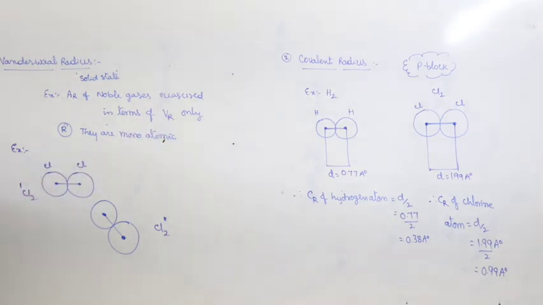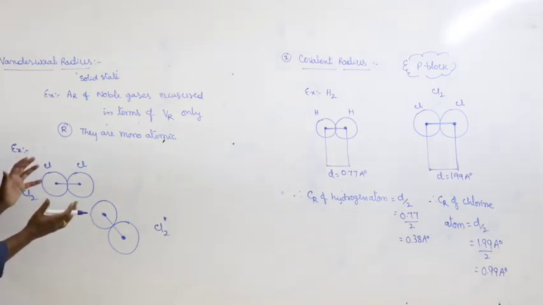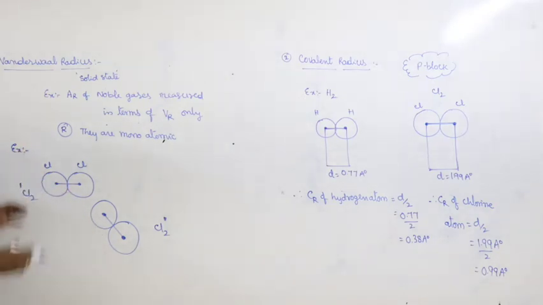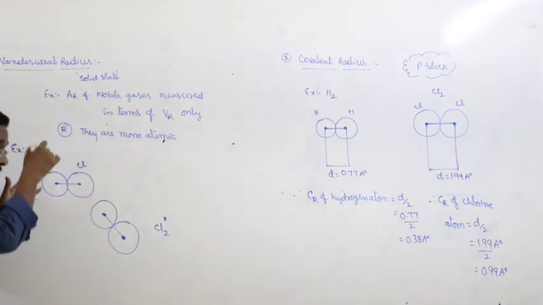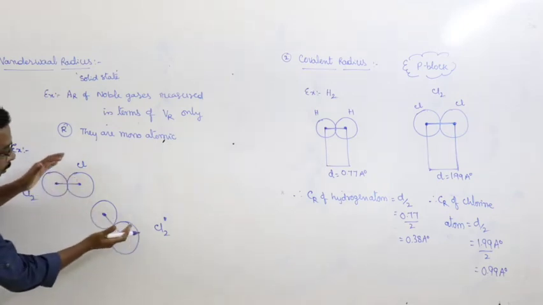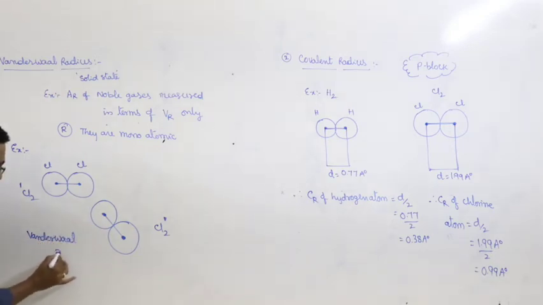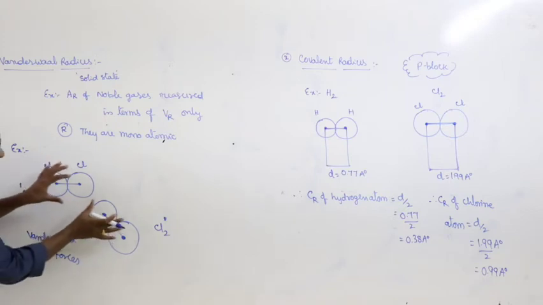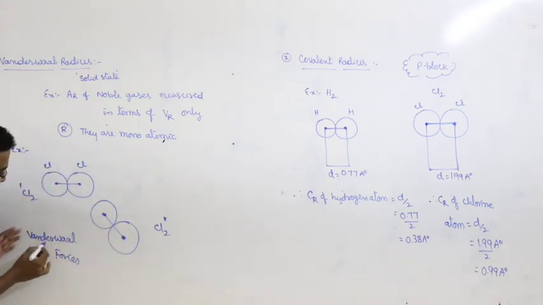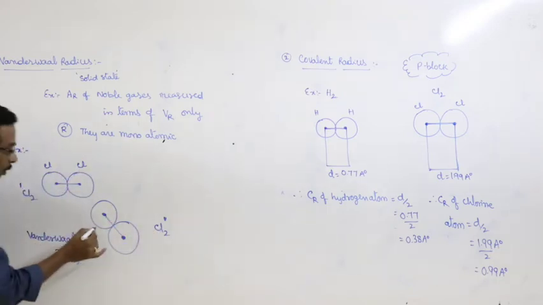That is clear. Right? Now, this chlorine gas is subjected to solidification or cooling. Then gradually that changes to solid state. Now, in solid chlorine, two chlorine molecules come closer with each other by van der Waals forces. This is the atom of this chlorine molecule. This is the atom of this chlorine molecule.